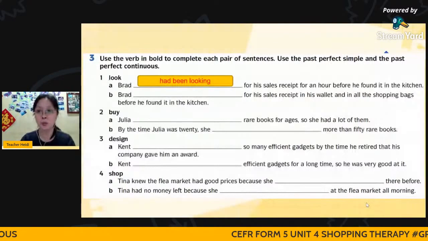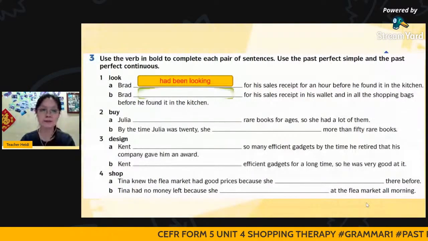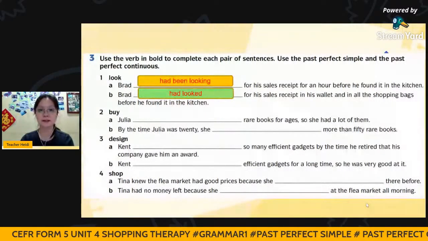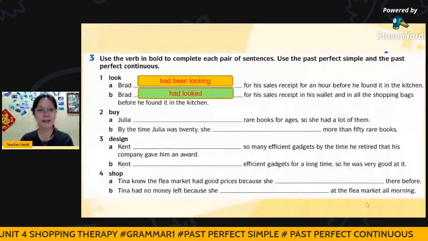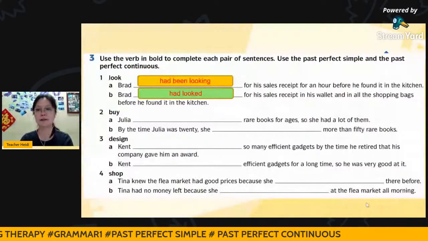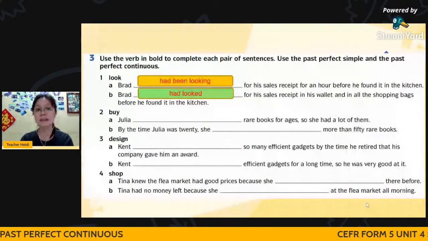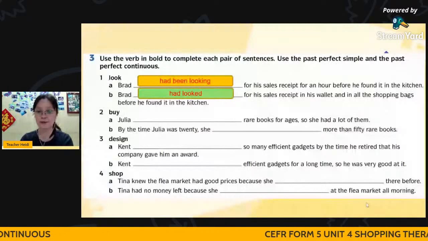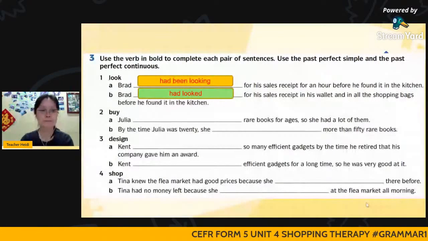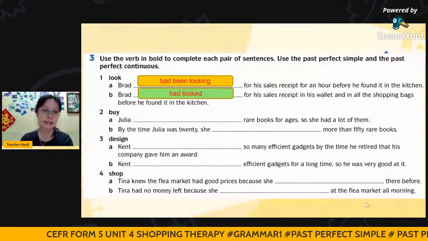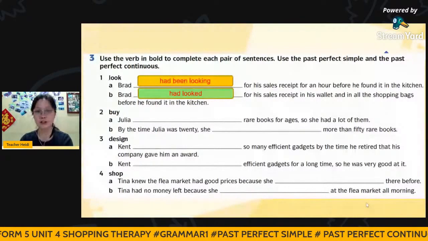Then the other one, we'll be using the past perfect simple. Brett had looked for his sales receipt in his wallet and in all the shopping bags before he found it in the kitchen. So this action happened first. Next, buy. Again, look at the time expression. Julia read books for ages, so she had a load of them.